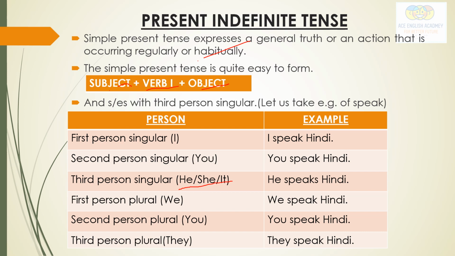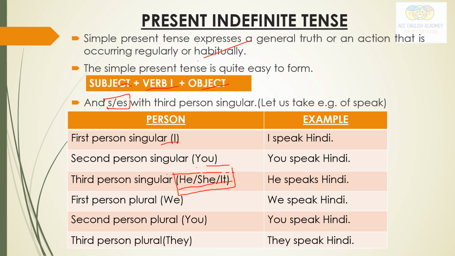First person singular is I. Second person singular is you. Third person singular is he, she, it. With third person singular, we have to use s/es. First person plural, we. Second person plural, you. Third person plural, they.